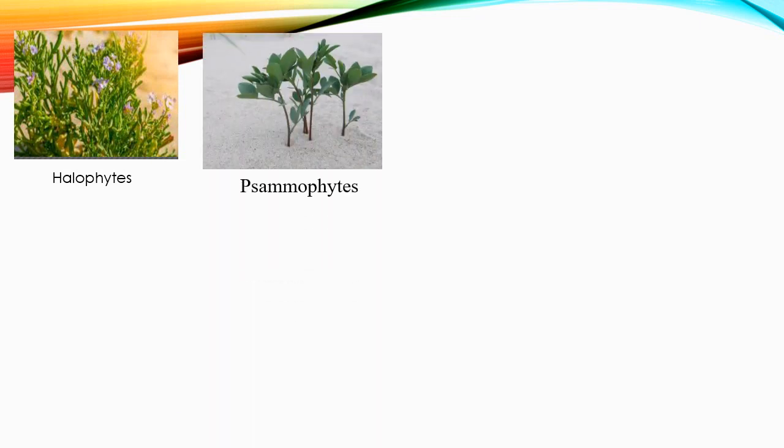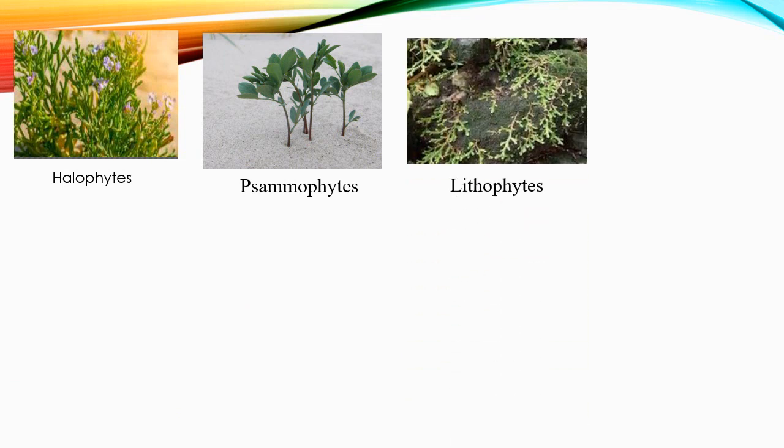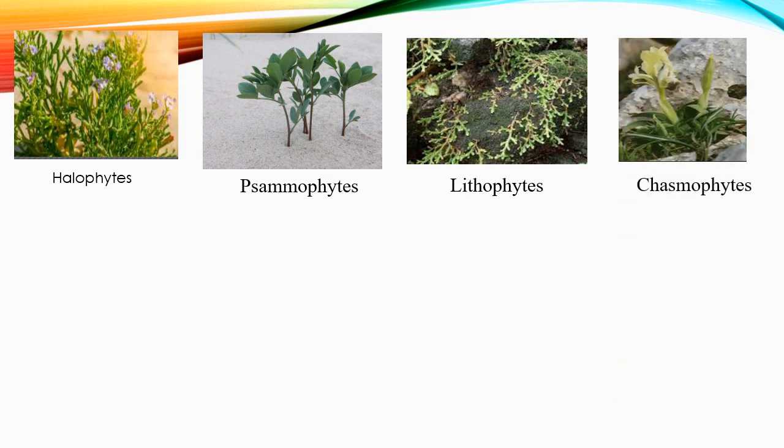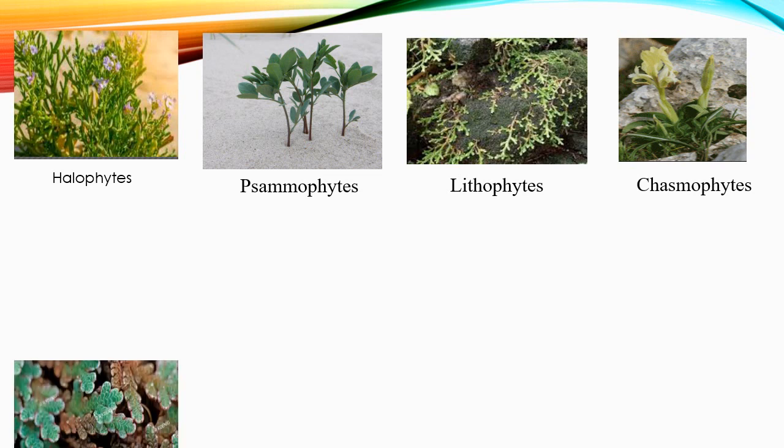Based on the water retention, aeration and mineral contents of soil, the distribution of vegetation is divided into the following types. They are halophytes, the plants which live in saline soil. Psammophytes, the plants which live in sandy soils. Lithophytes, the plants that survive on rocky surfaces. Chasmophytes, the plants which survive in rocky crevices.